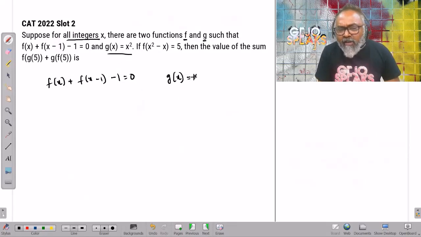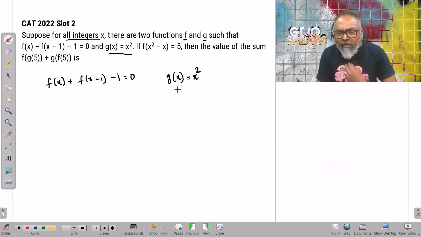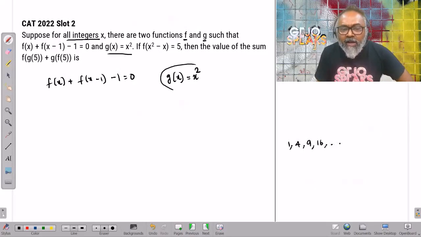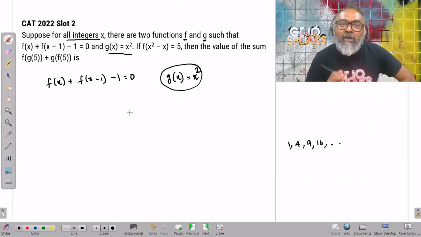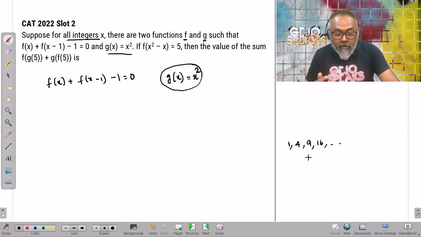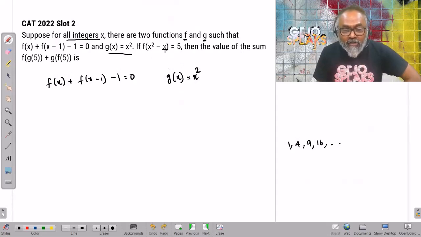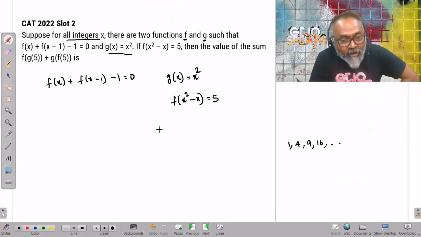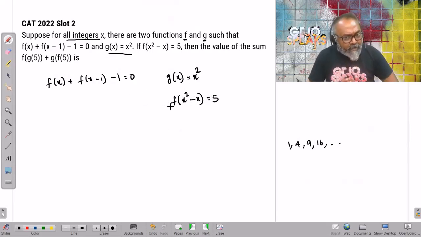When I look at g of x equal to x squared, what does that mean? If I keep putting the value of x, if x equals 1, I'll get the value 1. x equals 2, 2 squared is 4, 3 squared is 9, 4 squared is 16. This simply represents a sequence of numbers that behaves, and I can understand the behavior of the sequence. That's it. And the second one that is given is f of x squared minus x equals 5. Okay, now we have to deal with f of x. It is fine. So far, so good.